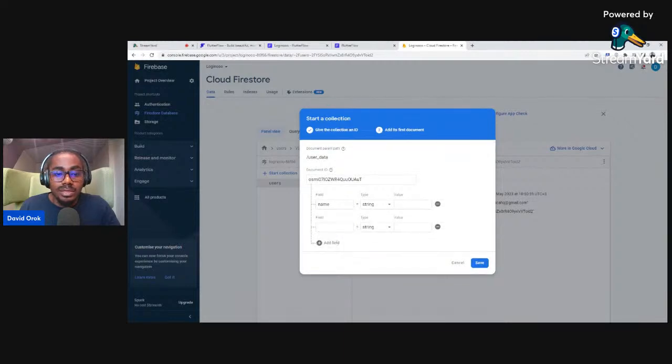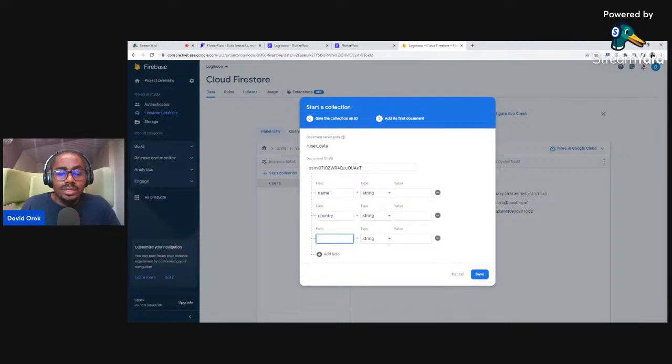different things. Okay, so here we will say country. Country is also going to be a string. And then the last one here was sex. So sex is a string. Yes, so it's a string as well.